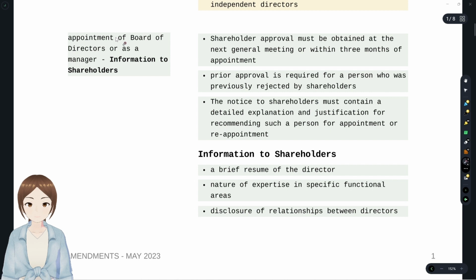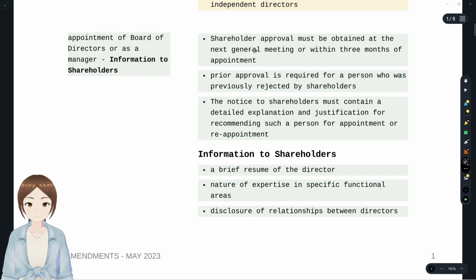With regards to amendment of appointment of board of directors, appointment of manager, or with regards to information to shareholders, the procedure for the appointment of board of directors or manager was discussed in law. What was discussed here is the shareholders' approval, and what all the communications with shareholders that have to be done. So we'll read these 2 points simultaneously, even though they were 2 separate points.